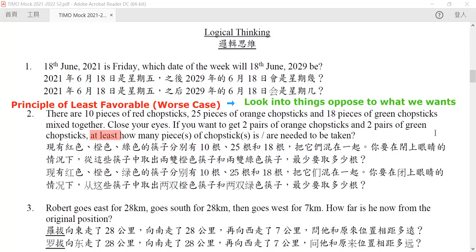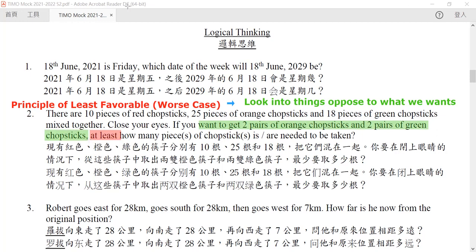So let's go through this question, shall we? Now, in here, what do we want? We want to get 2 pairs of orange chopstick and 2 pairs of green chopstick. So what's the opposition of this statement? Because 2 pairs of chopstick means there are 4 of them, right?